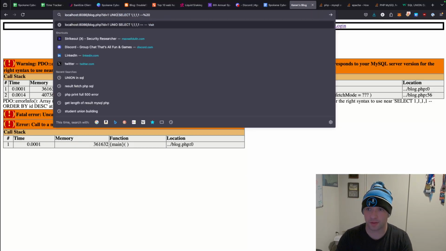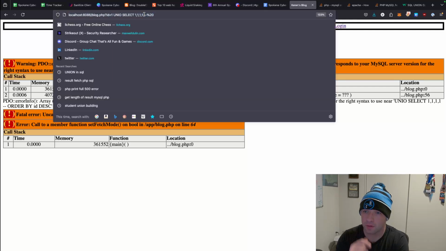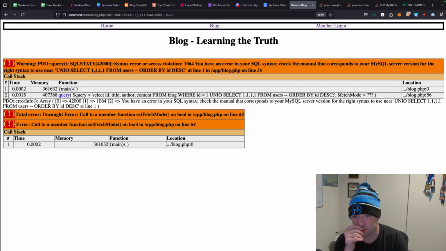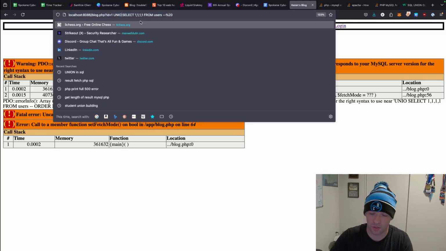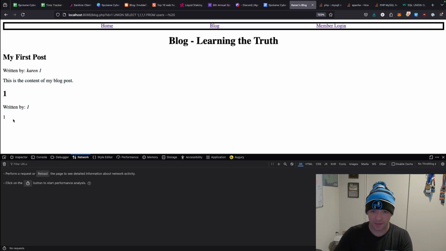Oh, I have two selects in there, that's why. Maybe we need a table. Let's do users. I have union, not union. Okay, so notice that all of the fields here are now returning 1, and that's pretty nice.